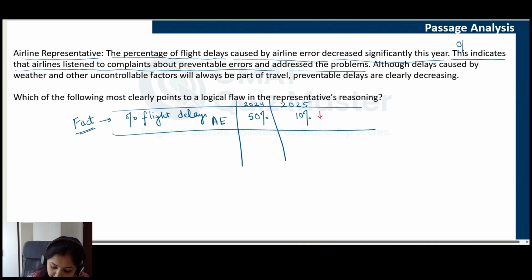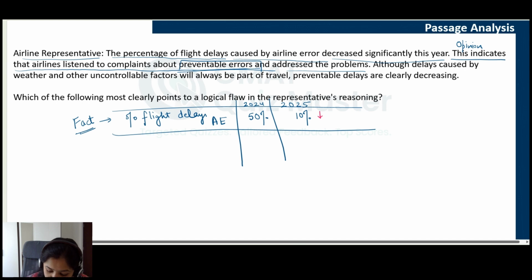This reduction is a fact, but the opinion is that this reduction indicates that the preventable errors were addressed and they were reduced. Now, preventable errors can be said to be the airline errors. The airline caused the errors, that is the preventable errors.